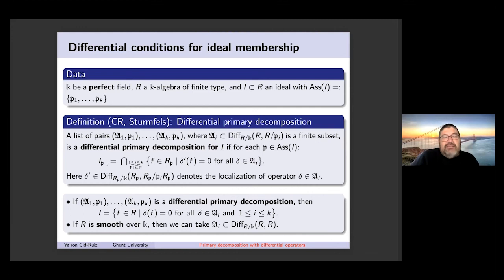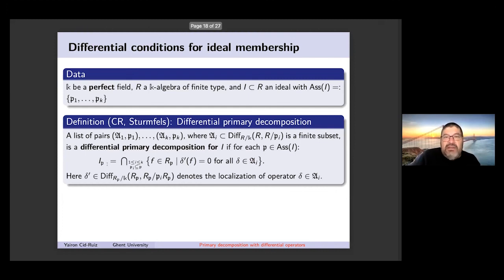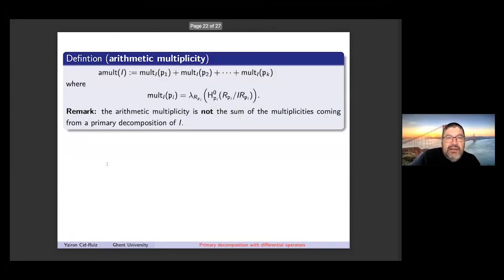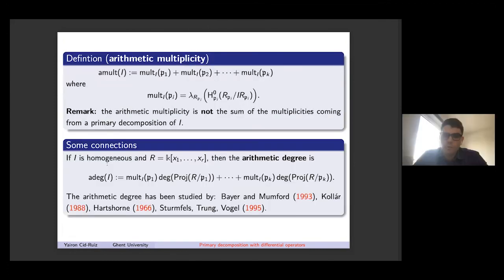Another question: there is a characterization of when the arithmetic multiplicity coincides with the normal one. What do you mean by the normal one? Just the geometric multiplicity, for instance. They will be the same, for instance, when the ideal is radical. But when the ideal is not radical, the two are, of course, different. That's interesting. Thank you.